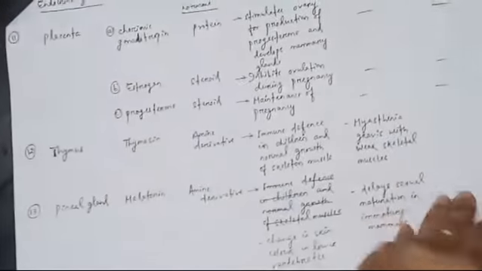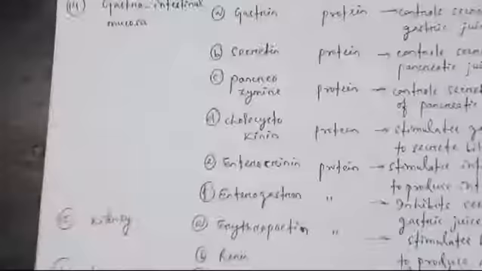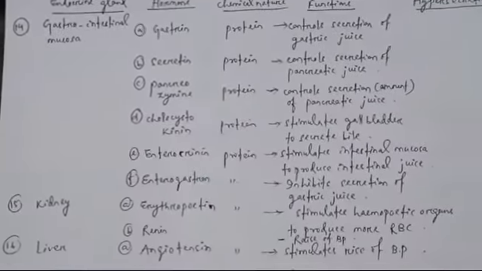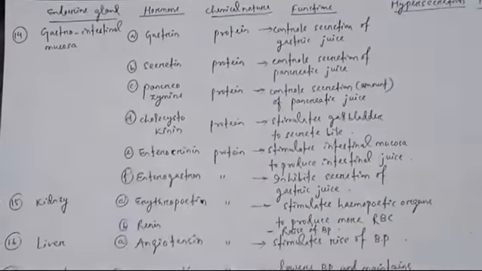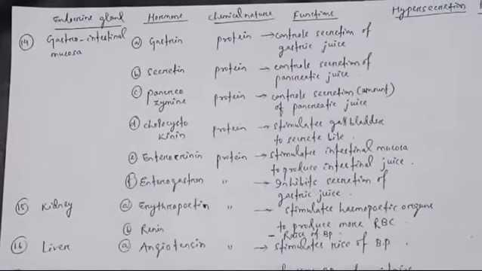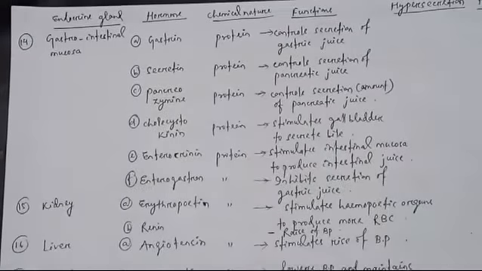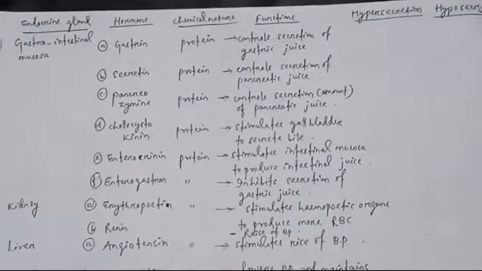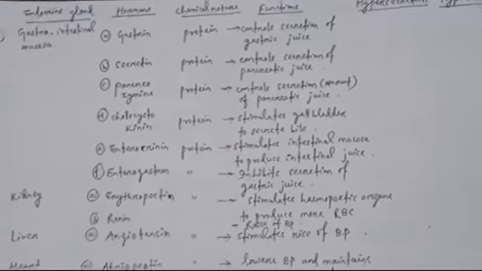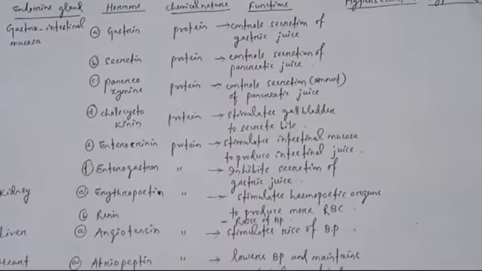Okay, then come to the next. It is about the gastrointestinal mucosa, number 14. It releases 6 hormones. The first hormone is gastrin. All these hormones are released from the endocrine gastrointestinal mucosa, and all are proteinaceous by nature. Gastrin controls secretion of gastric juice, which is responsible for digestion in the stomach.